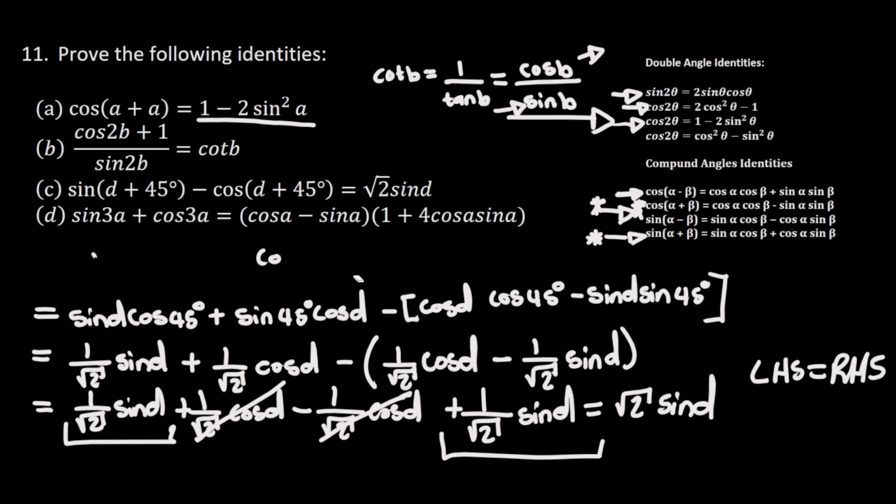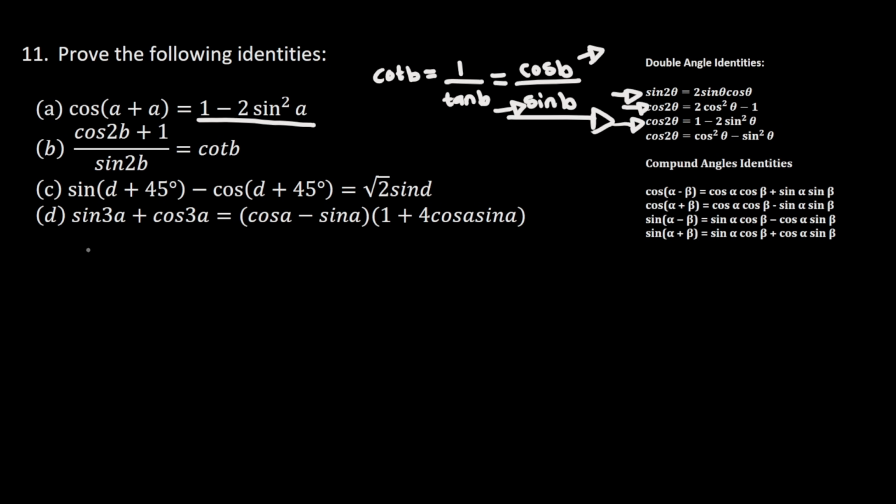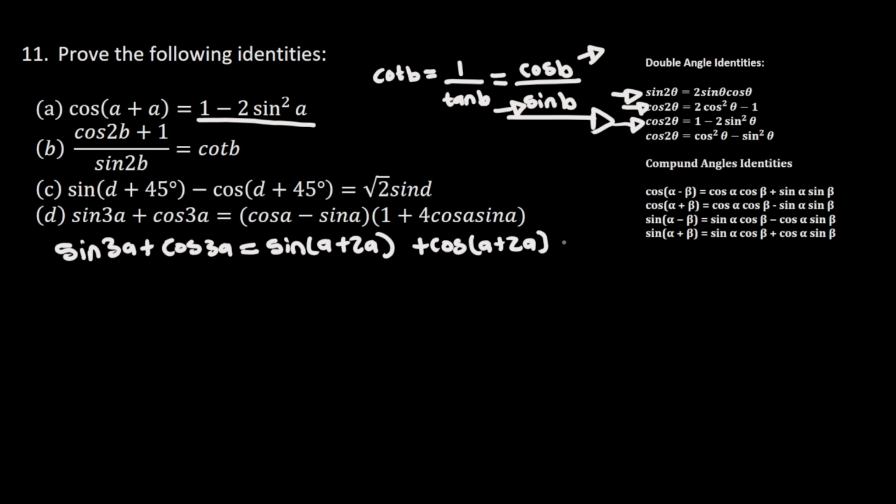So here I'm going to erase what I've written here so that I can have some space to do question number D. So question number D says that we should prove that sine of 3a plus cos of 3a is equal to this side here. So here I'm going to take the left hand side, of course. So it's sine of 3a plus cos of 3a. And I know that 3a is a plus 2a. So I'm going to say this is equal to sine of a plus 2a plus cos of a plus 2a.